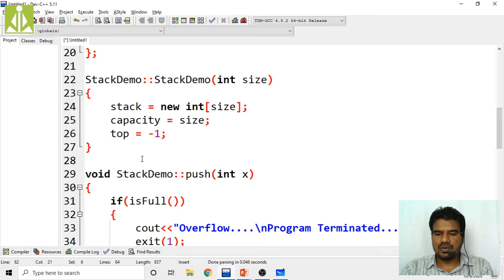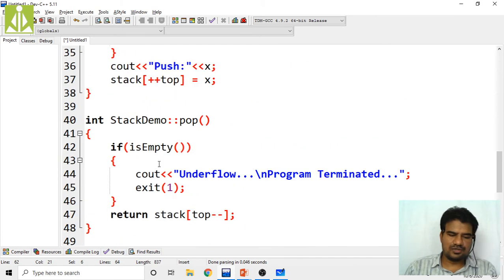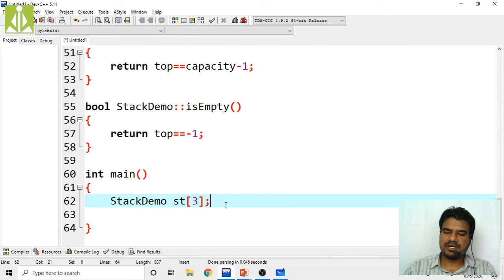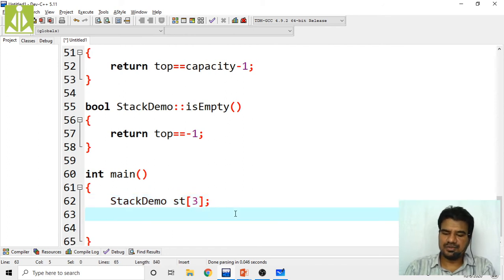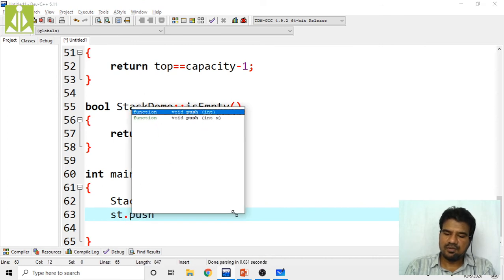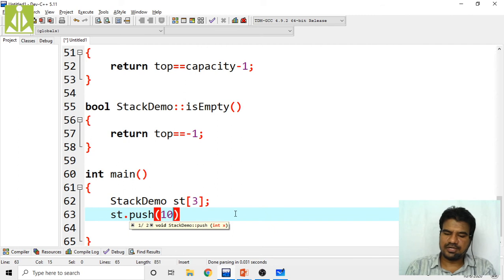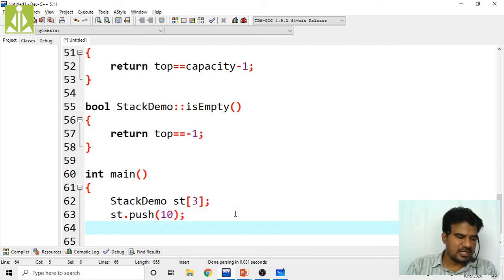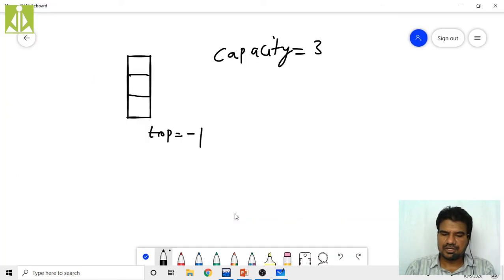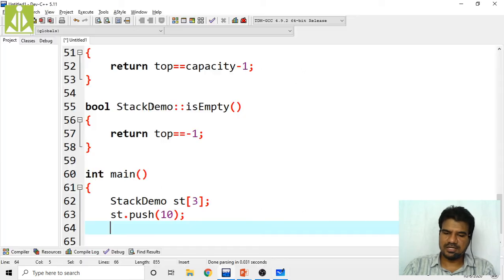So next, after this creation, what I want to do is push an element into the stack. So how can I call that push? On this st I can call st of push of, I want to push 10. So 10 got pushed. What will happen? Top will get incremented and top will become 0, and that 10 will come over here like this. Now my state is like this.